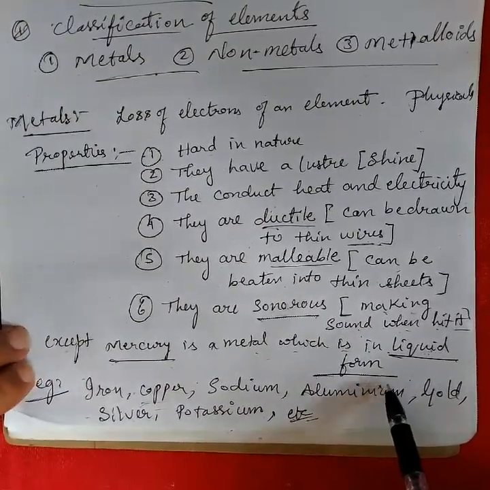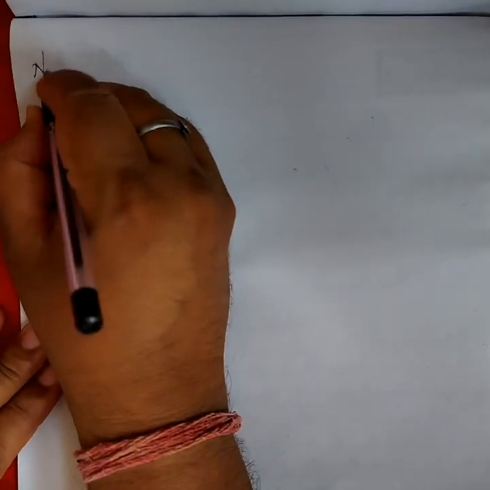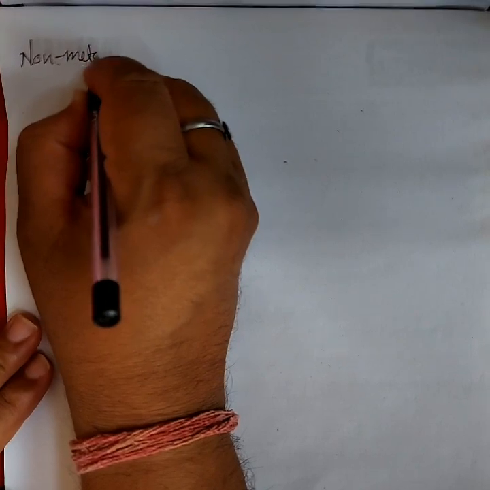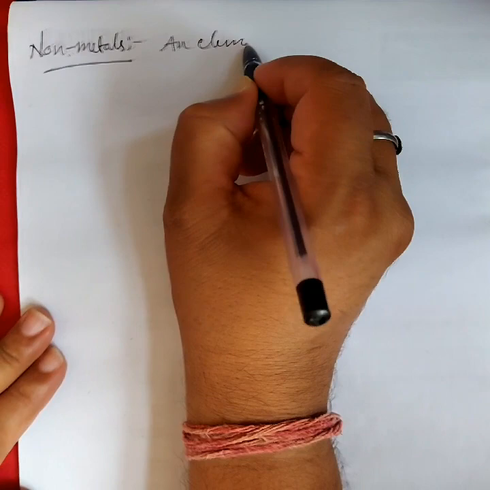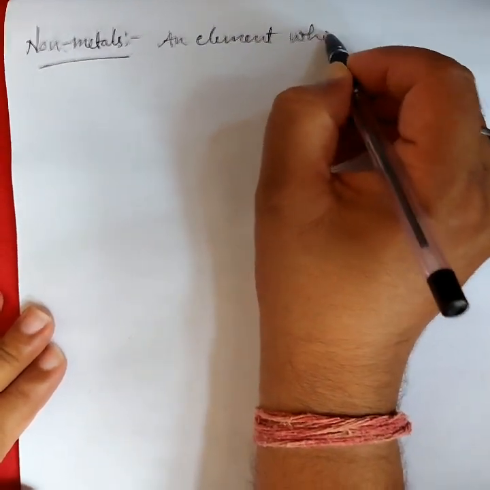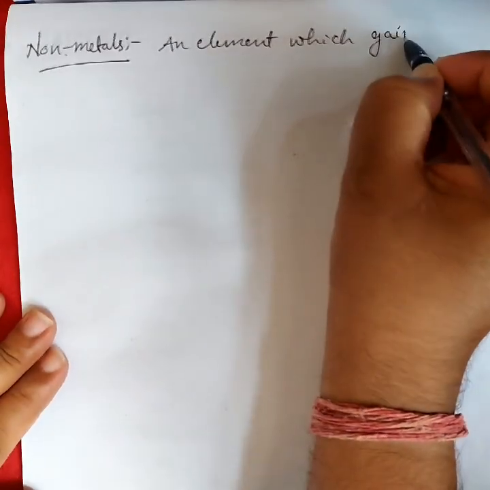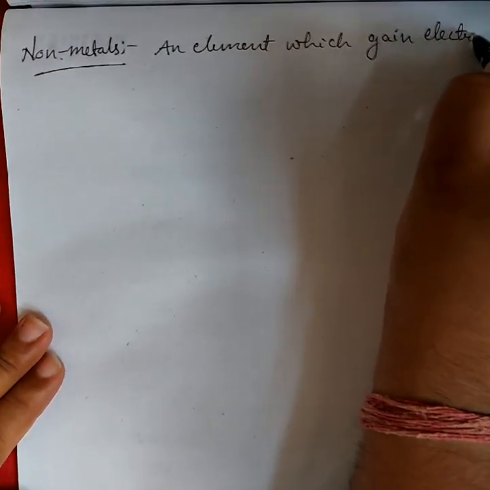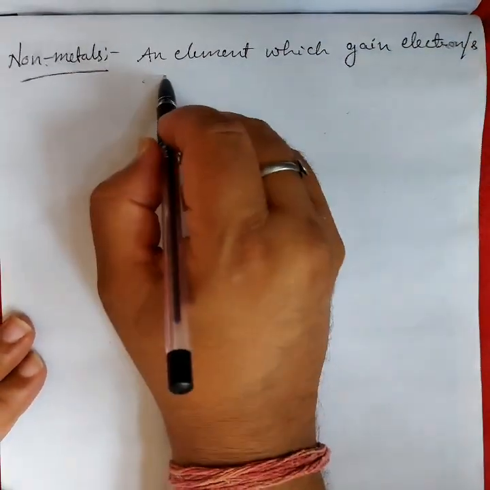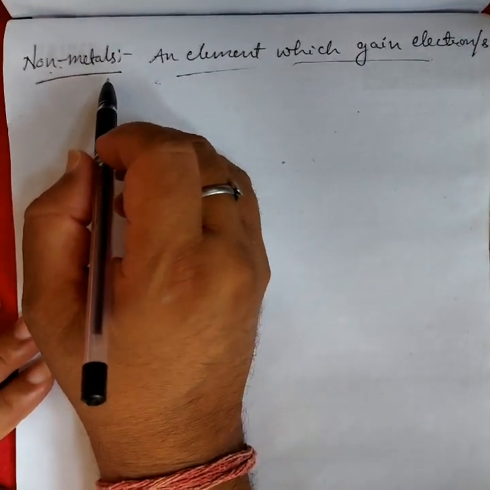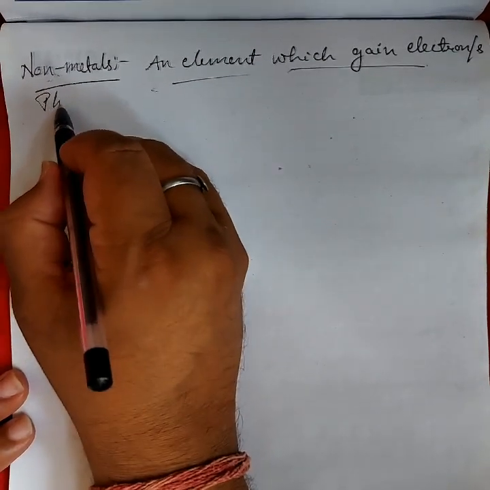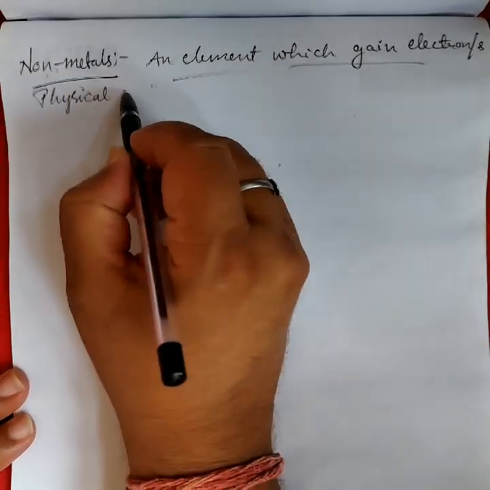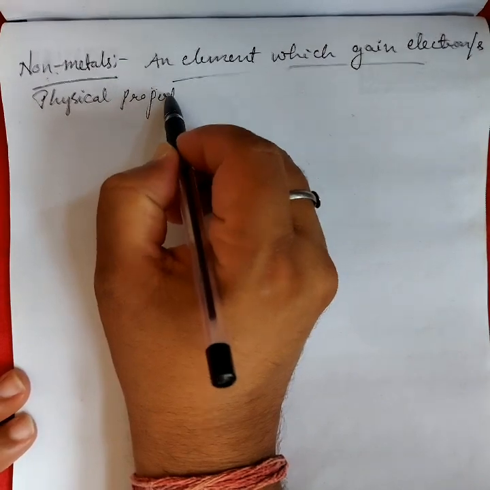Next we go to non-metals. What are non-metals? A non-metal is an element which gains an electron or electrons. What are the physical properties of non-metals?